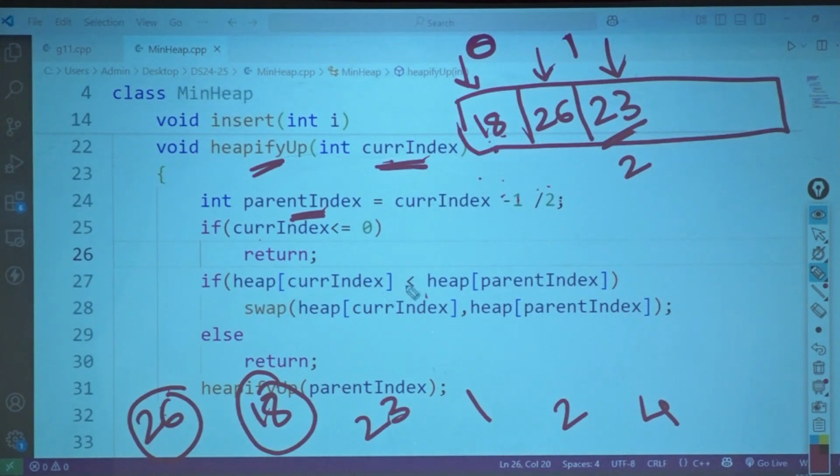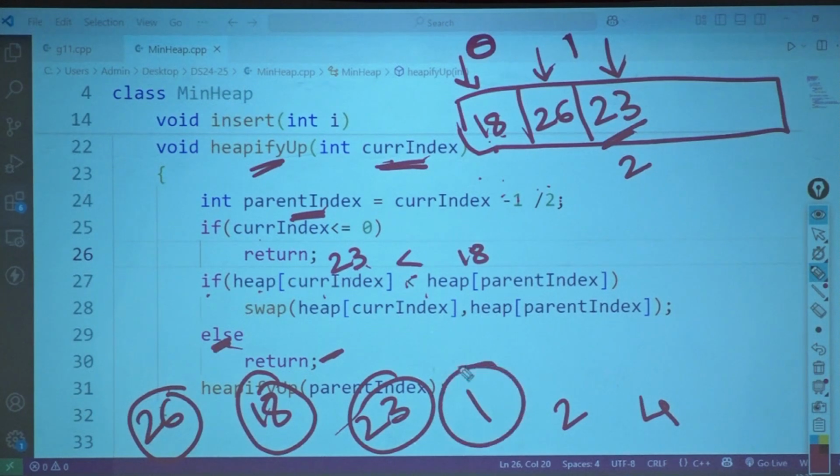Okay. Now I will check. Is heap of current index 23 less than 18? False. Then what do I do? Return from here. Should I do heapify? No, I should not do heapify further. So I returned from there. Then this thing is done.